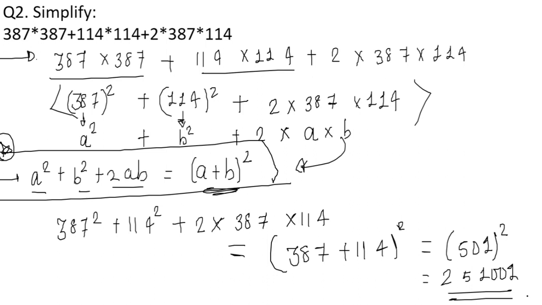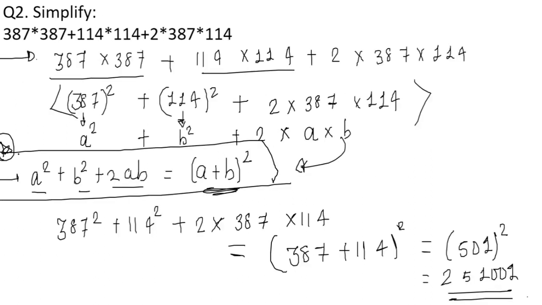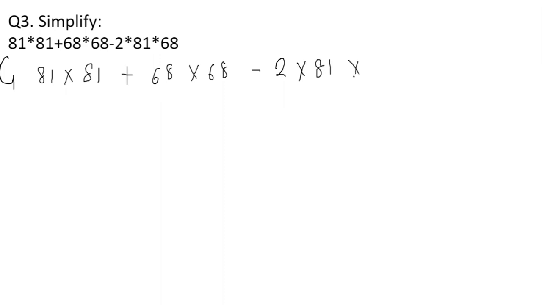So till now we have seen two formulas: a square minus b square gives us a plus b into a minus b, and the other simplification, a plus b the whole square, gives us a square plus b square plus 2ab. Okay, moving on to the next question. The question is 81 into 81 plus 68 into 68 minus 2 into 81 into 68.